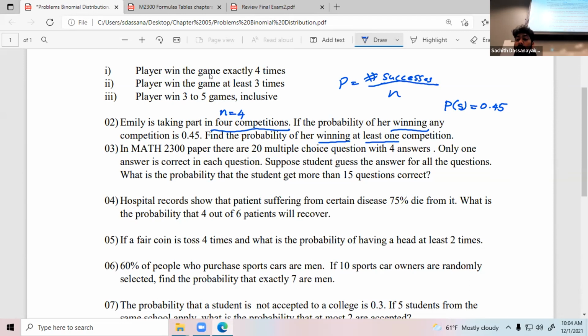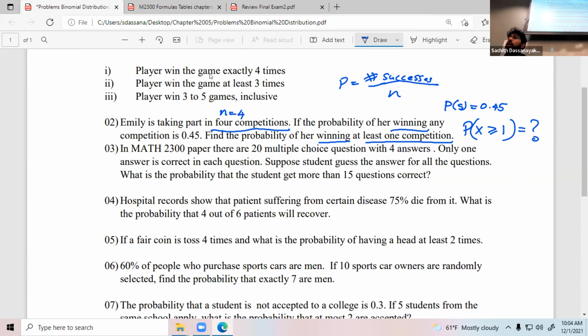Winning at least one. If I consider the number of winnings as capital X, this is going to be probability of capital X at least one. What does at least one mean? One or more. Maximum is what? 4. So X greater than or equal to 1. This is what you need to find.